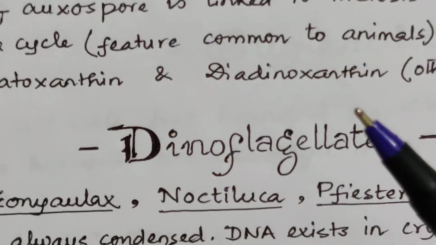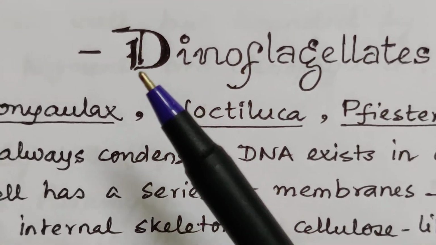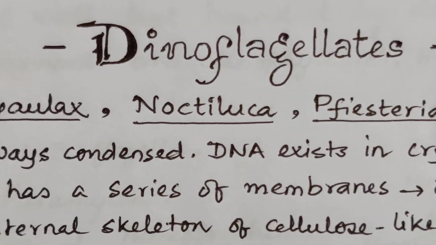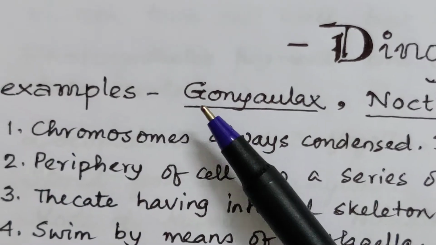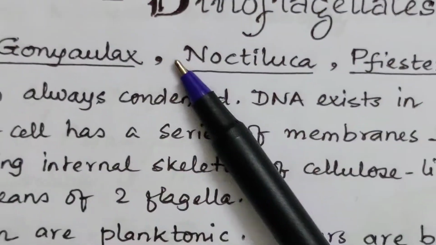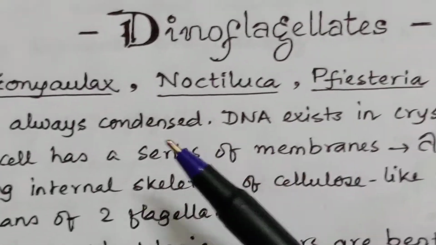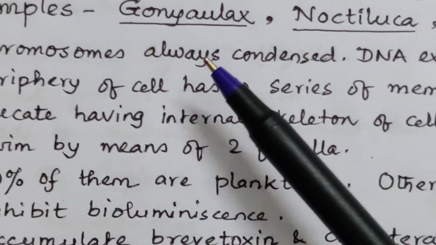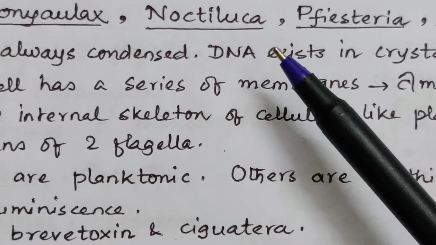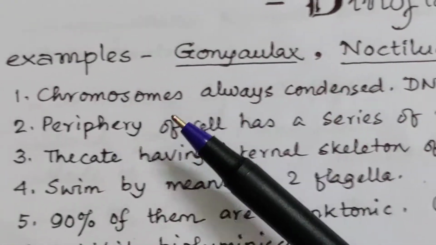We have only told you examples in the beginning. This third one is dinoflagellates, meaning whirling flagellates. Examples in the beginning only: Gonyaulax, Noctiluca, Pfiesteria and Karenia. Characters: their chromosomes are always condensed. DNA exists in crystalline form in the chromosome.